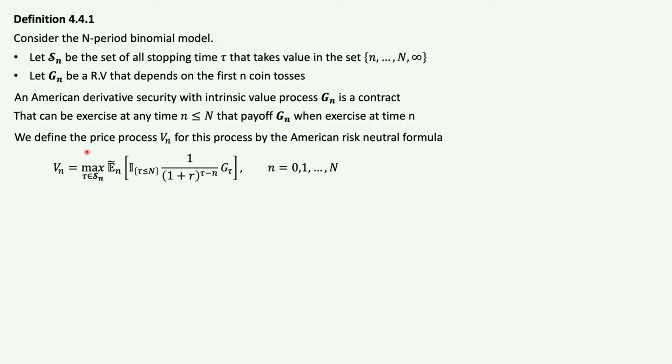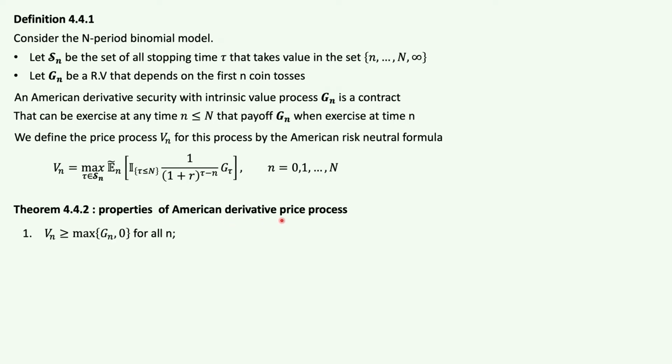So in the previous video, we went through definition 4.4.1, which went basically over the definition of the price process followed by an American derivative security. And the stochastic process followed by the price of an American derivative security is given by this expression here that we went through over our previous video. And now we will go over theorem 4.4.2, which goes through the properties of the American derivative price process.